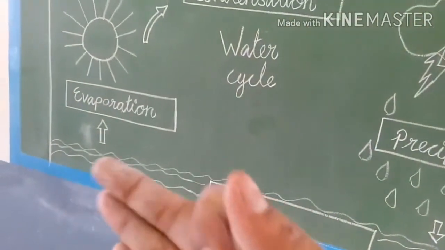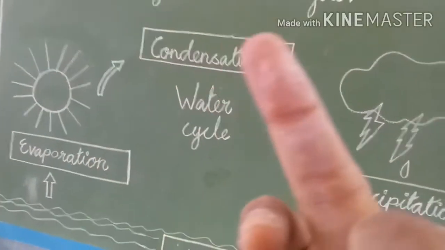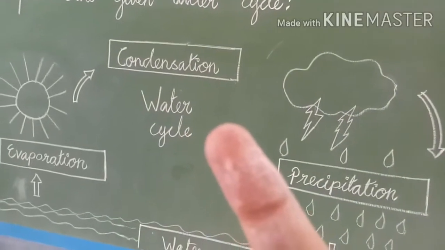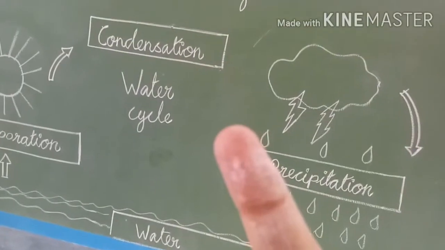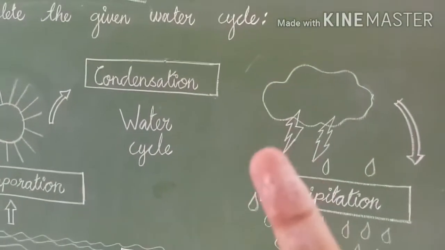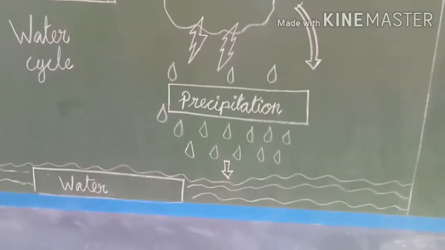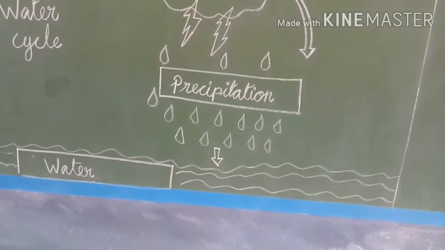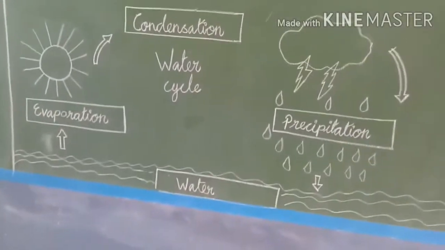The water will get evaporated with the help of the sun, and when the evaporated water gets cooled, the process is named condensation. The vapor will be changed into liquid, and the liquid will fall down. The process of precipitation.